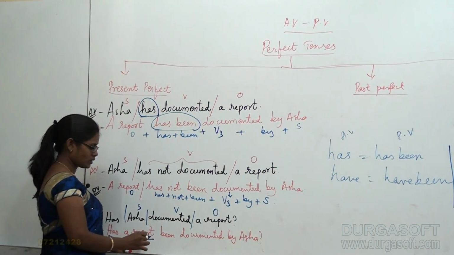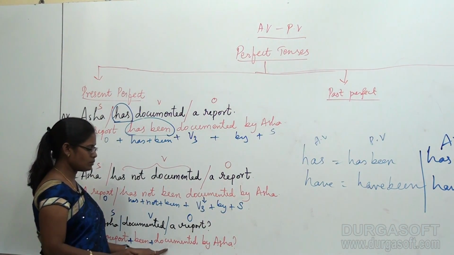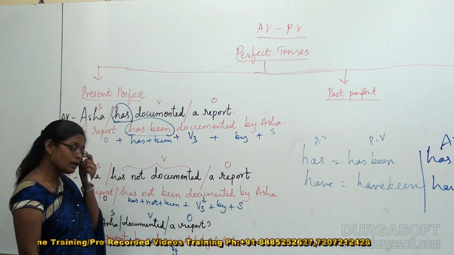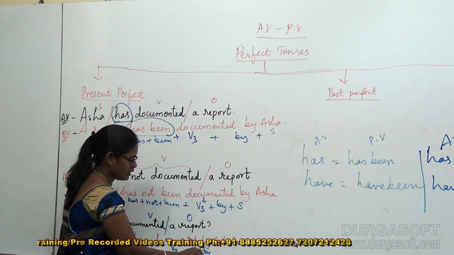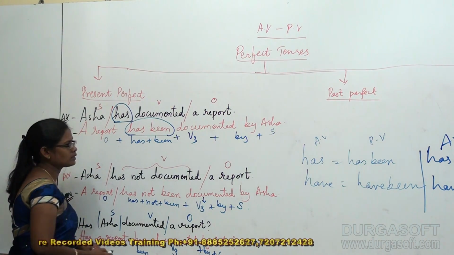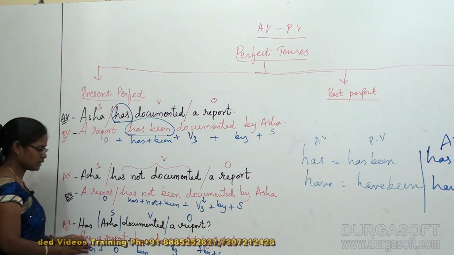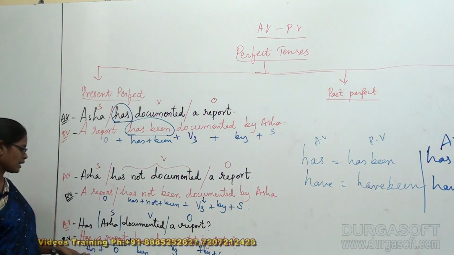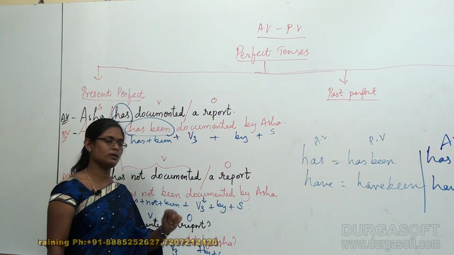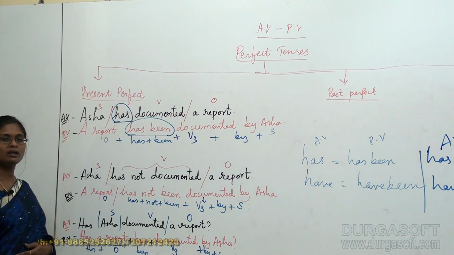Has, a report, plus been, plus documented means this is V3, plus by, plus subject. This is by plus subject. This is been, plus this is object, and has plus object. So finally this is like this: has plus object plus been plus V3 plus by plus subject. And the resulting question is, has a report been documented by Asha?